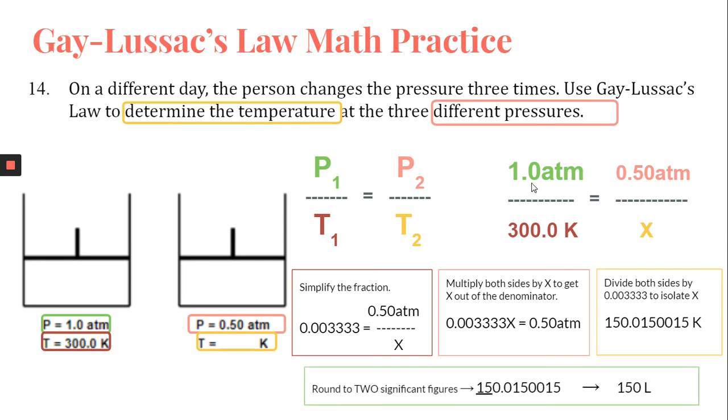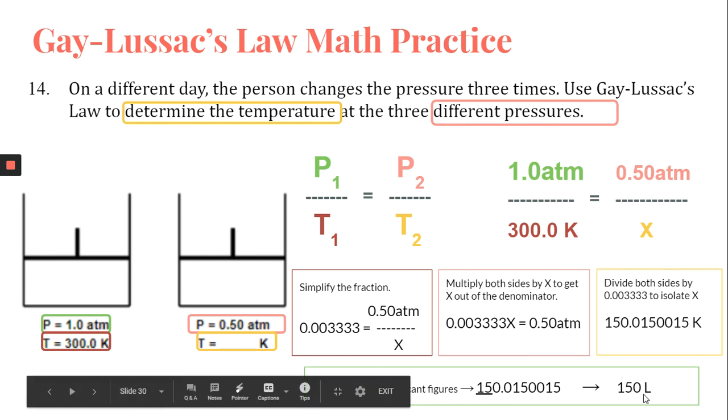So our final answer should be 150 Kelvin, not liters, so that is a typo on my part. That would be 150 Kelvin with a K. And there would not be a decimal point here because we only need 2 sig figs, and this 0 is not significant if there is no decimal point.